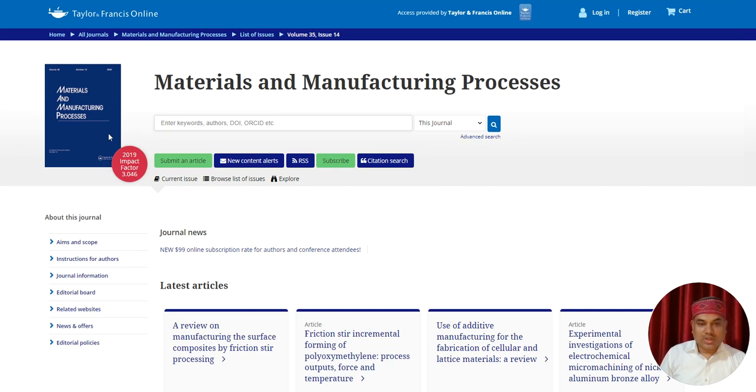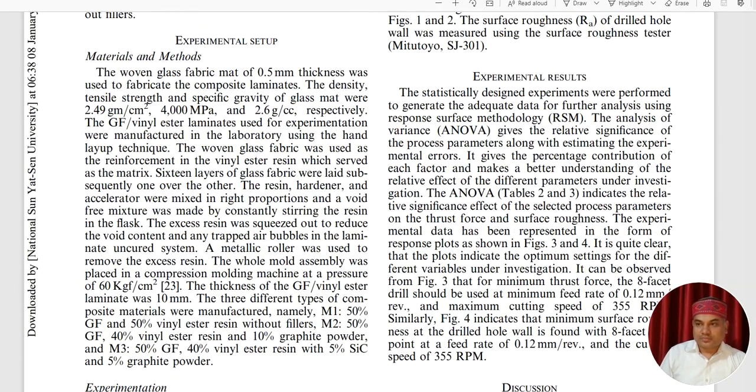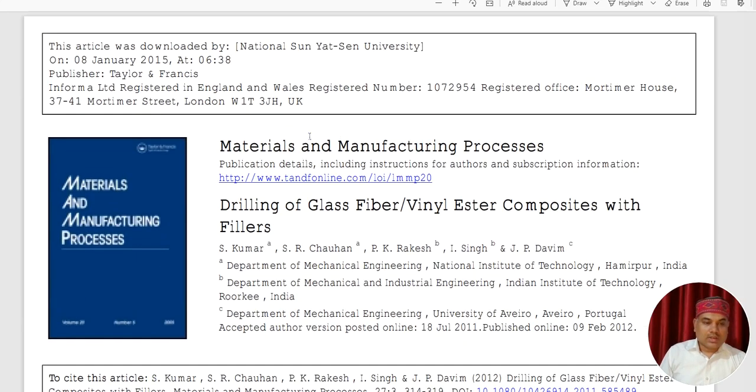If you want to submit a paper to this journal, you need to submit your paper and you need to write a cover letter. I would like to show you the cover letter I have prepared, and how you can write a cover letter for your manuscript.